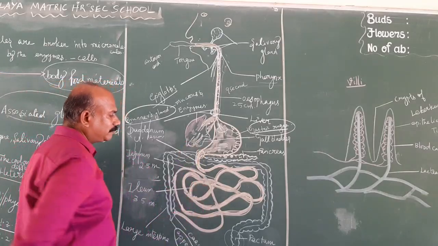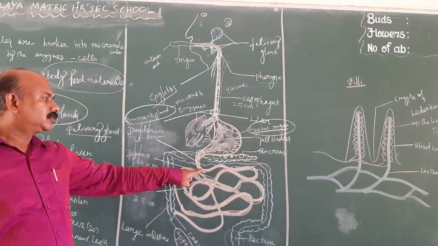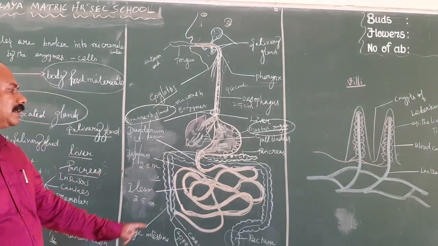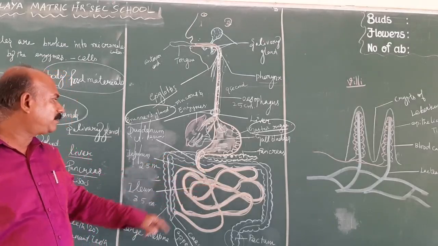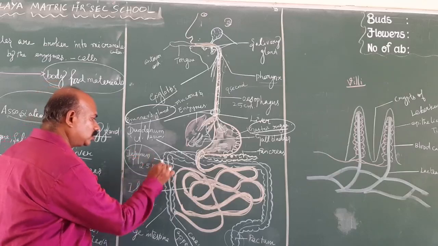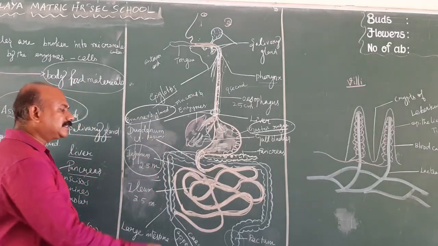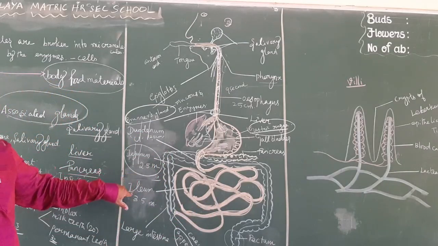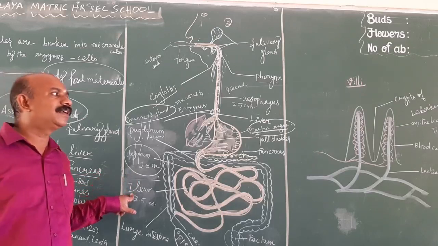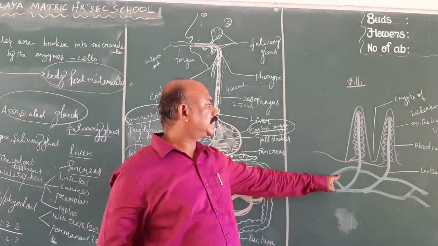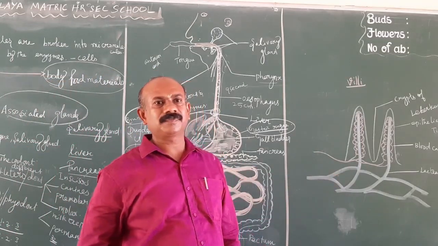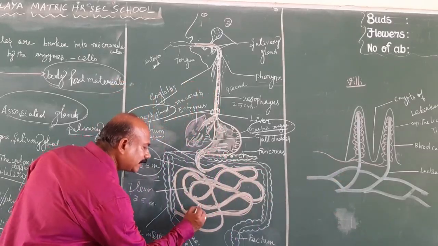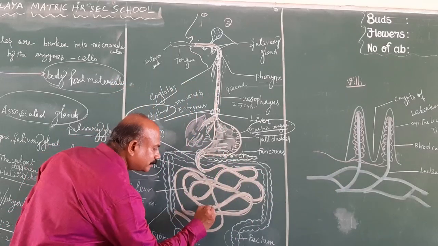Then the duodenum leads to the jejunum. The jejunum consists of a large number of intestinal glands. The digestion is completed in the region of the jejunum. Then the digested energy is absorbed in the region of the ileum. The ileum consists of a large number of specialized finger-like projections known as villi, present in the inner region of the ileum.